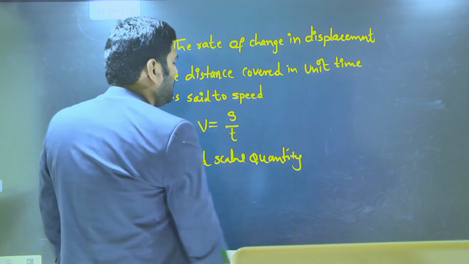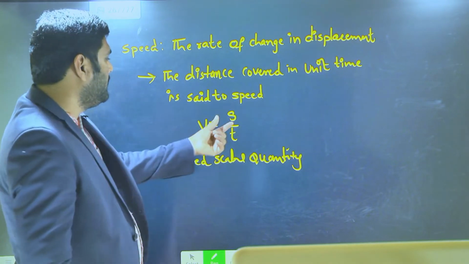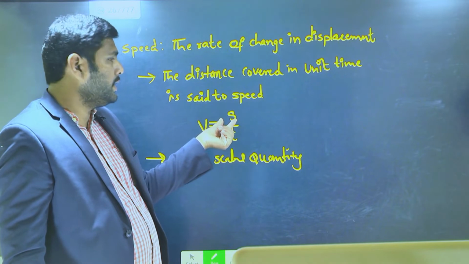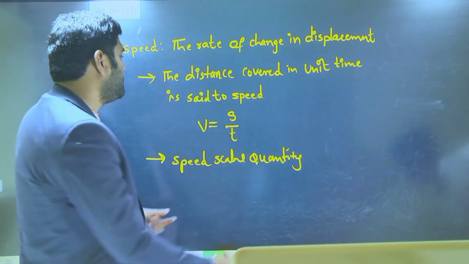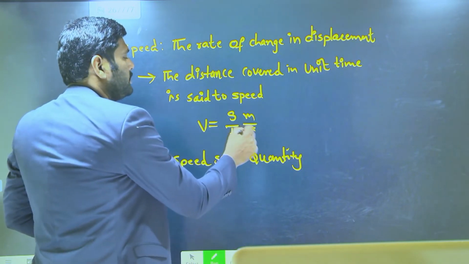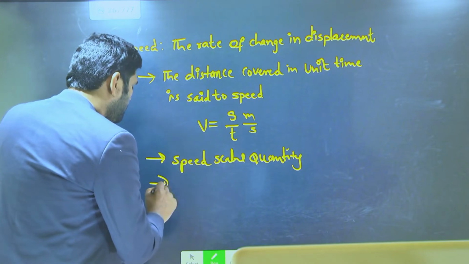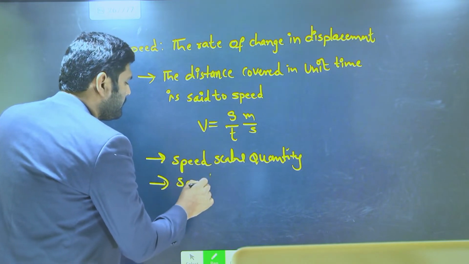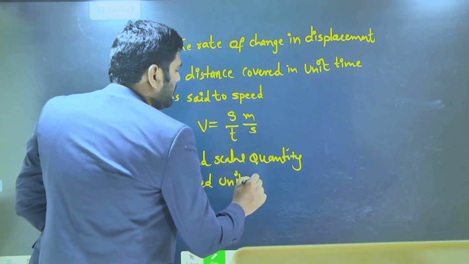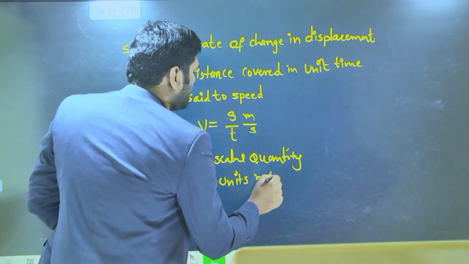The same thing, distance units for the distance. Look here, distance units, speed units. Here speed is nothing but distance by time. When distance is meter and time is second, meter per second is the speed unit. Write down units for speed. Speed units: meter per second.